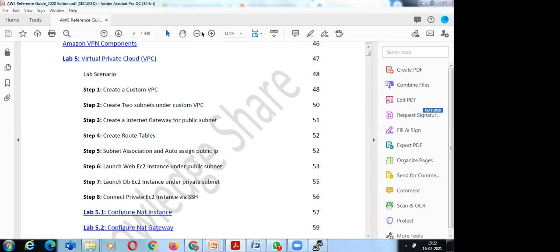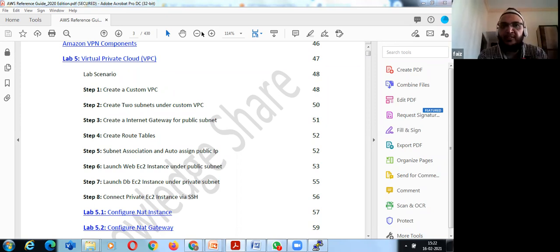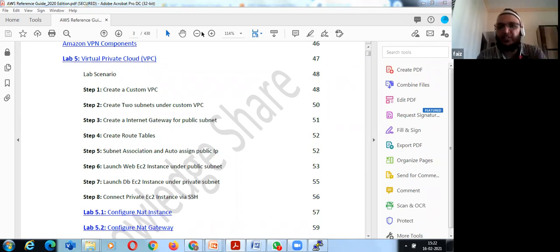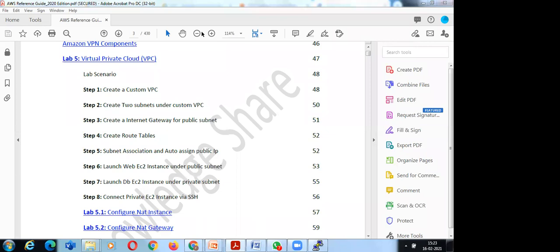Okay, sir. I'll try that for key pairs. Shall I try creating from the beginning, sir? Try from the beginning and don't use the existing one. Try creating new ones. Okay, sir. Try creating. If I still get an error, just give me the screenshot so that I can know what the error is. Okay, sir. Okay, definitely.